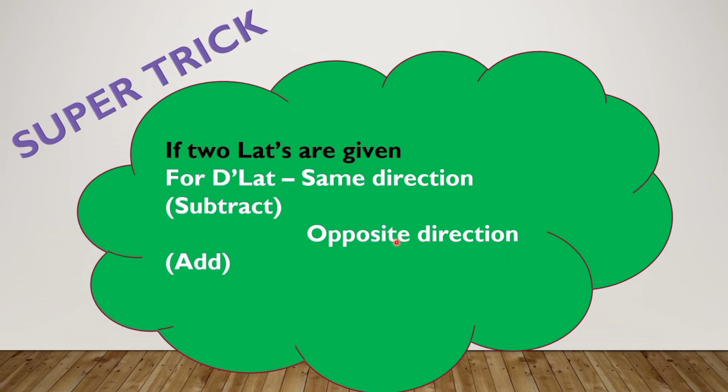And suppose the latitudes are in opposite directions, means latitude of A is in north and latitude of B is in south, then simply add the latitudes and you will get the dlat of both the positions. This is a very simple trick which you have to remember, because while solving your numericals, this will help you.